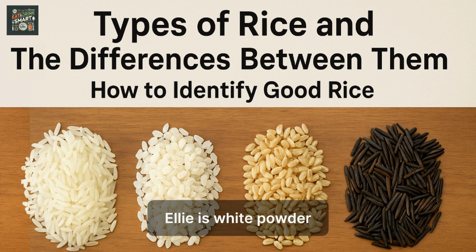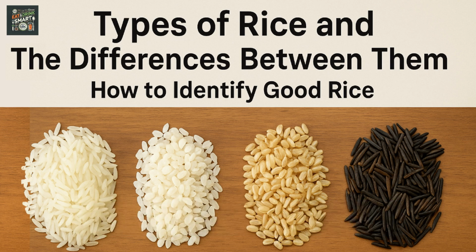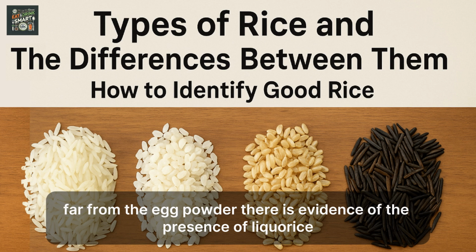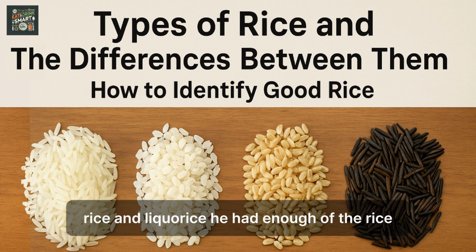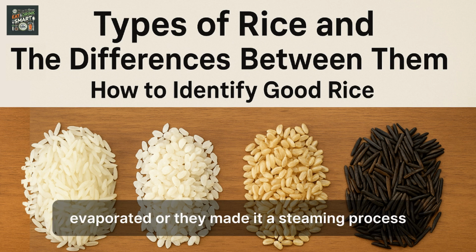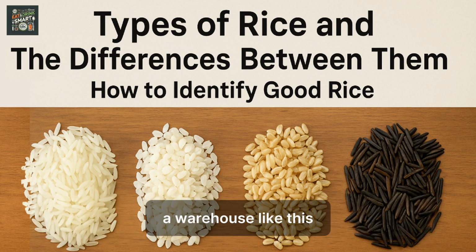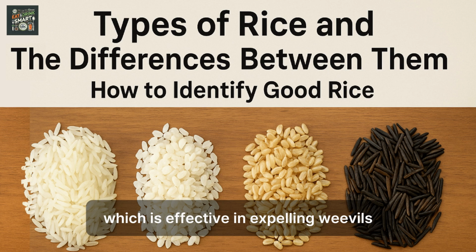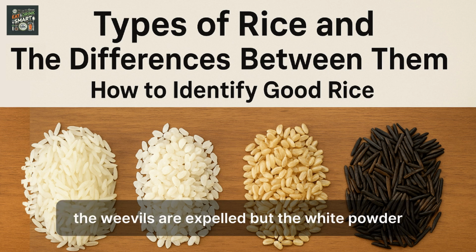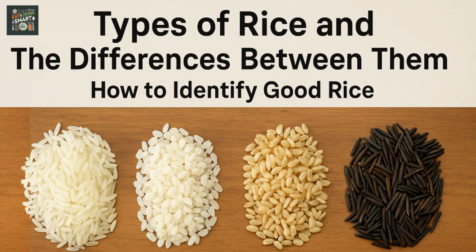But we will see something very important: white powder. If I hold the rice and after that I find white powder in my hand, that is evidence of the presence of weevils in the rice. The rice was fumigated, or they did a steaming process. The fumigation process is to put the entire crop in a place like a warehouse and release a specific vapor from a specific pesticide which is effective in expelling weevils. The weevils are expelled, but the white powder remains.